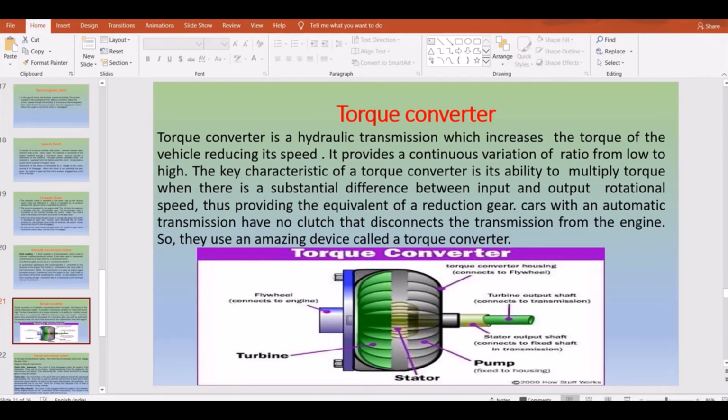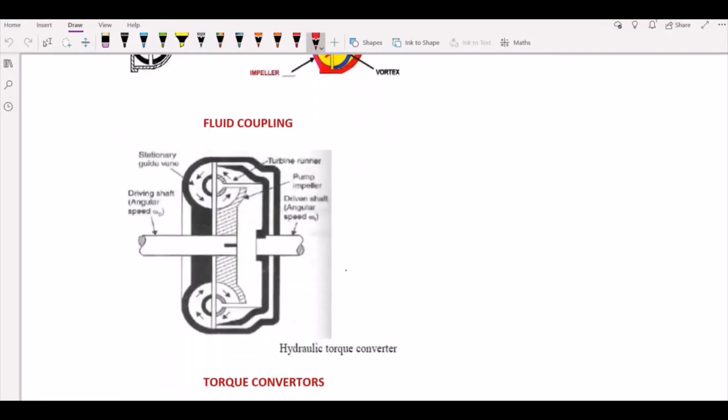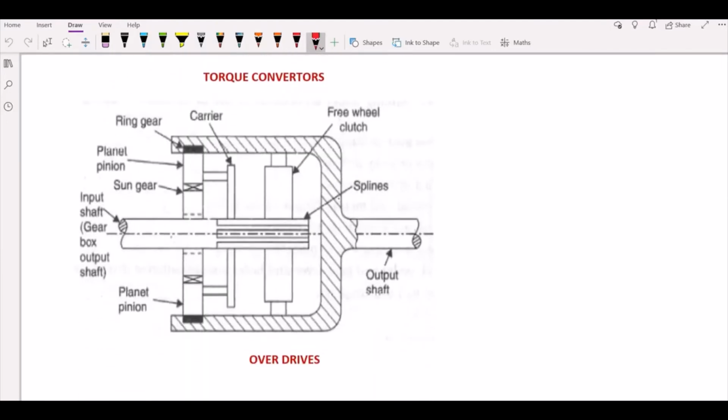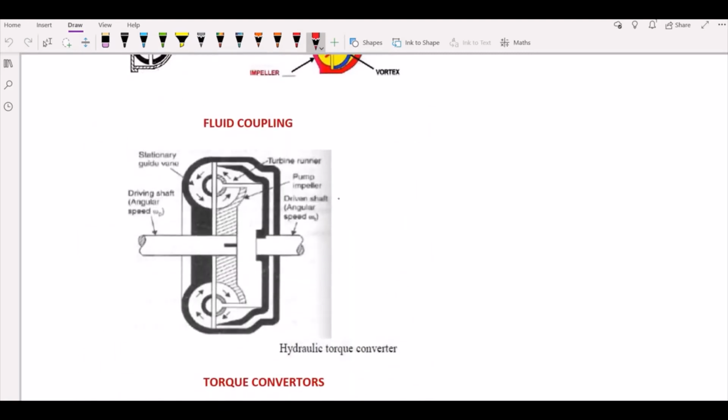Cars with automatic transmission have no clutch that disconnects the transmission from the engine. So usually they use this device, the torque converter, in automatic or semi-automatic vehicles. Okay, so let's move on in detail to learn about torque converters. This is the same figure as for the fluid coupling, where with the torque converter you have the driving shaft and the driven shaft, and between them the pump and the turbine runners.